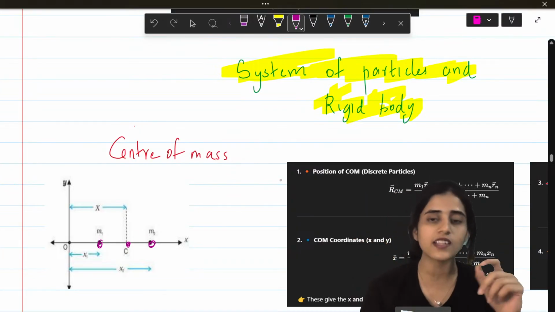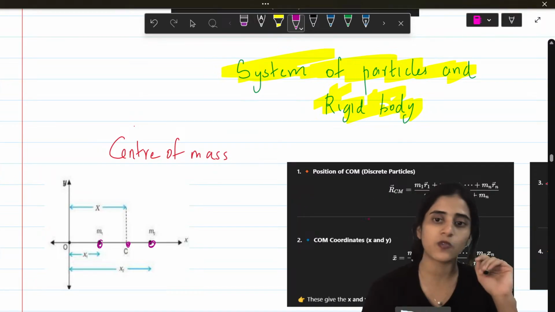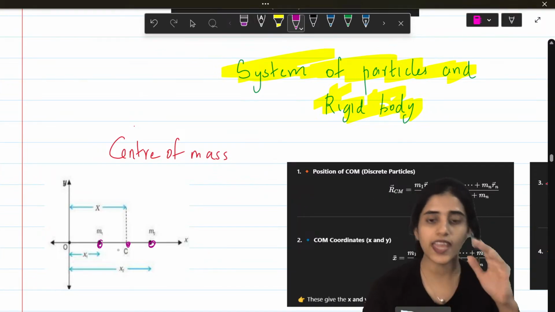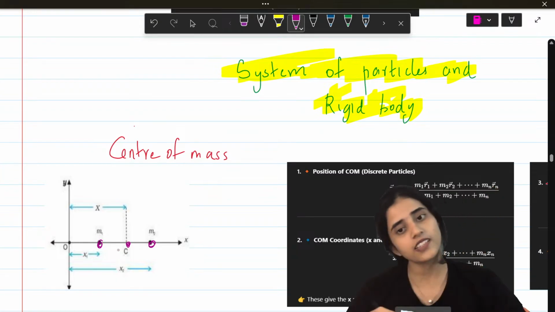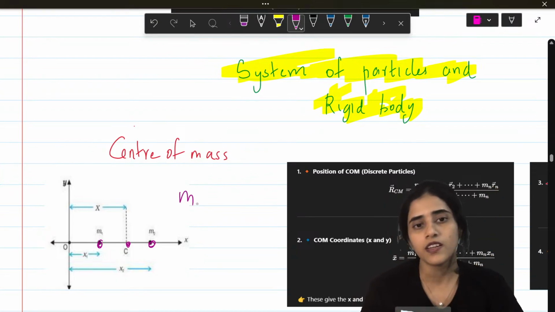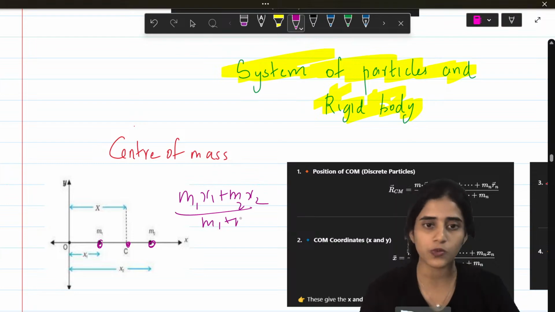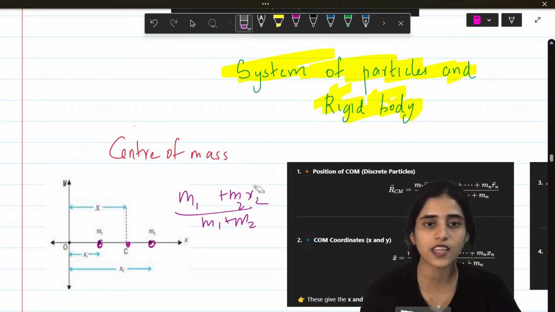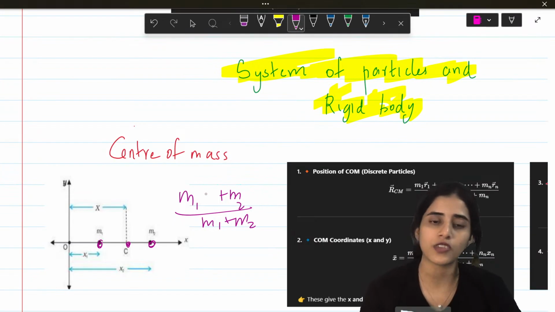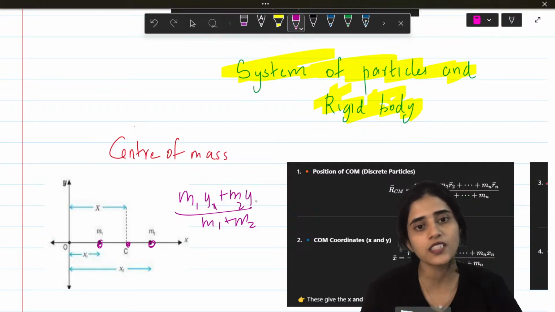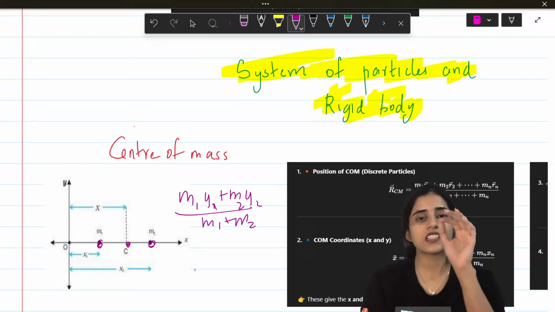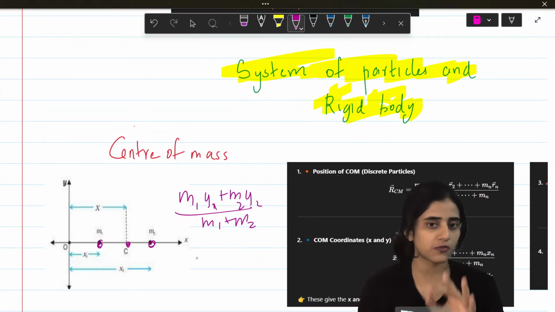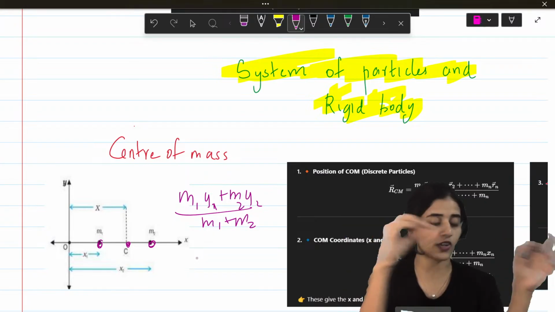Since here you have only two particles, it's M1 R1 plus M2 R2 divided by M1 plus M2. Now if you want to find the X coordinate and the Y coordinate, you take the X value and the Y value. So it would be M1 X1 plus M2 X2 by M1 plus M2 for the X coordinate. If I want to make this a Y coordinate, I write it once again, but put Y. So this will give you the X and Y coordinates of your center of mass. Center of mass is a position where all the masses act on it equal.